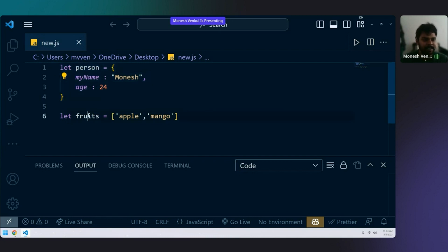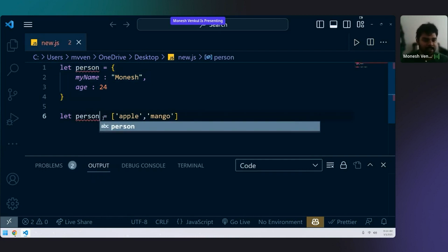Or else I'll write the same thing here. I'll write the same thing into an array. I'll convert this into an array. I'll show you how it looks.